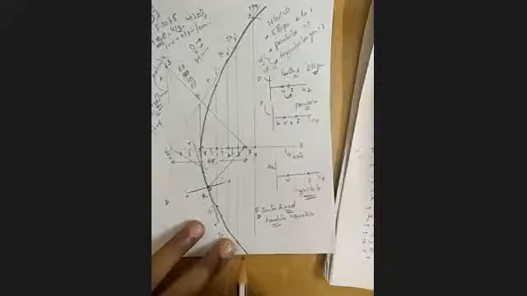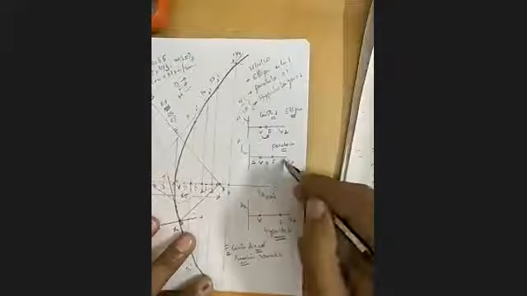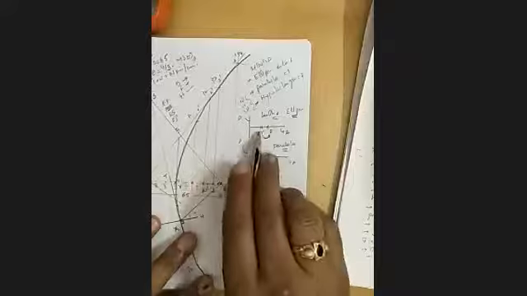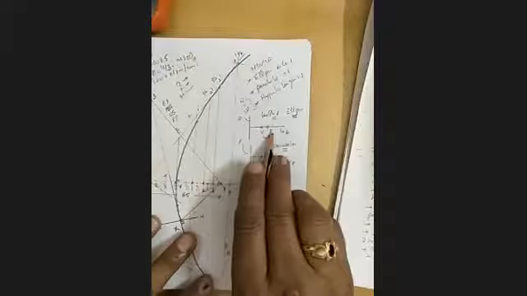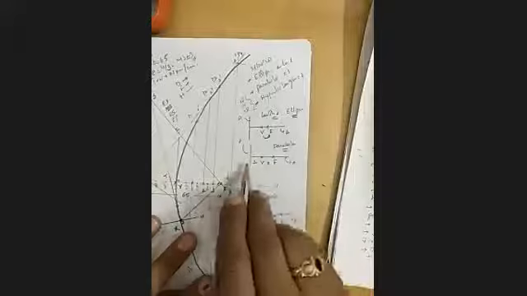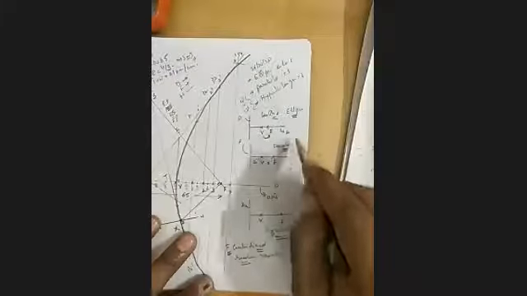Because these things will help you to write comparison between conic section and cycloidal curve. Comparison between ellipse and parabola. Comparison between parabola and hyperbola. Comparison means you have to tell the difference. What is the difference here? Here vertex is nearest to focus, that's why it is ellipse. Here vertex is equidistant from focus and directrix, that's why it is parabola. This is the difference.